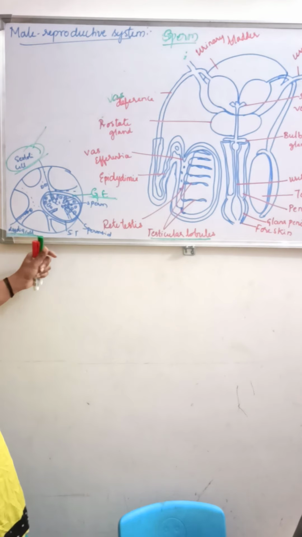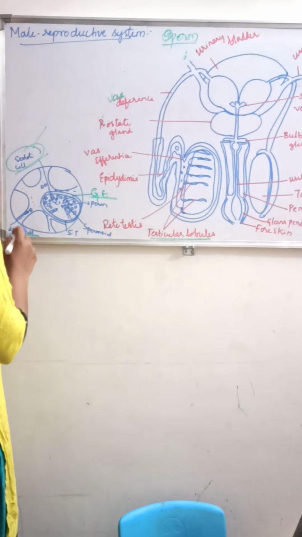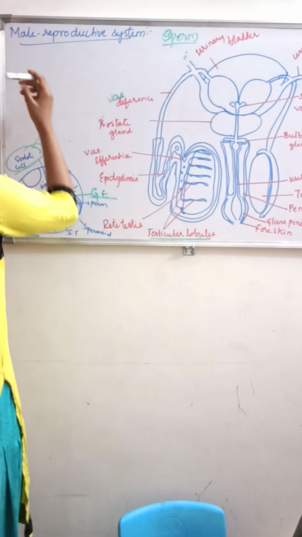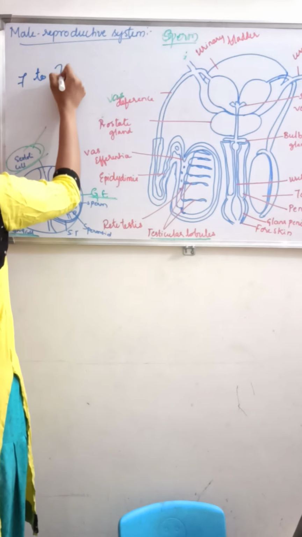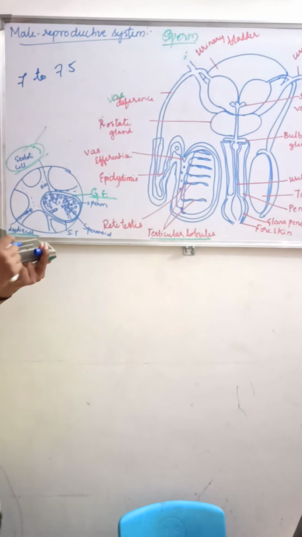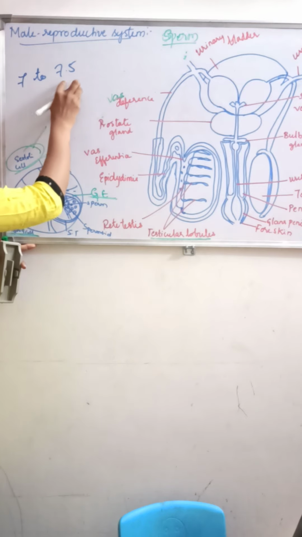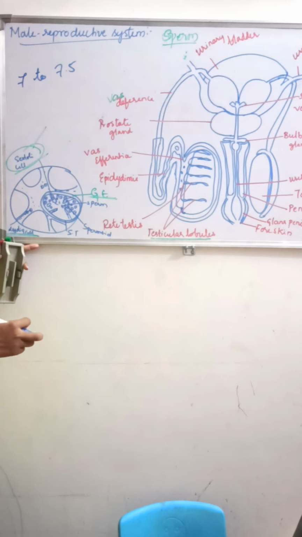This semen is of slightly alkaline nature, with a pH of 7 to 7.5, and it contains the sperm.